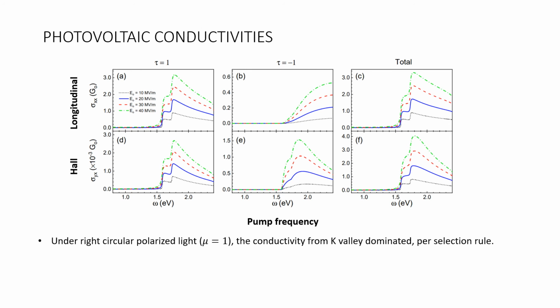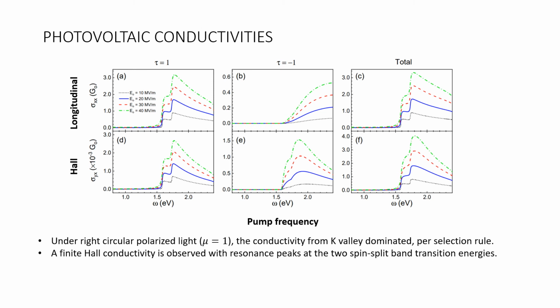Our final result is the plot of photovoltaic Hall conductivity and longitudinal conductivity, sigma yx and sigma xx, by taking the current divided by the DC electric field. The three columns show the contribution from the two valleys and the final total conductivity. In each valley, we sum over the contribution from the two electron spins and observe the resonant feature near the interband transition of each spin. The numerical values of the two transitions are around 1.6 to 1.7 electron volt.